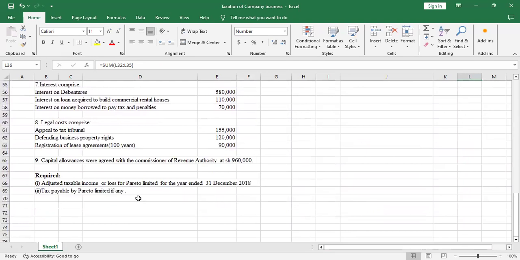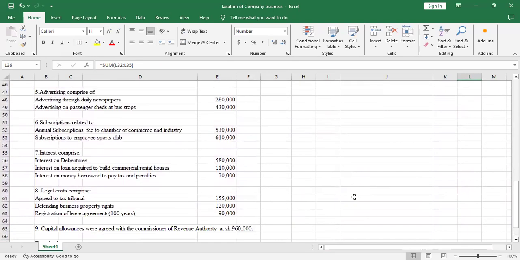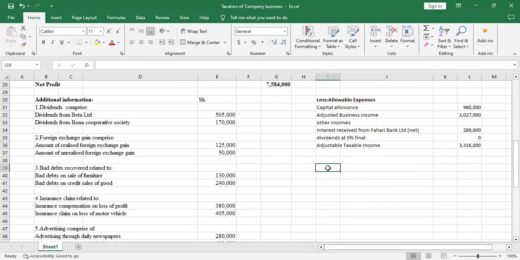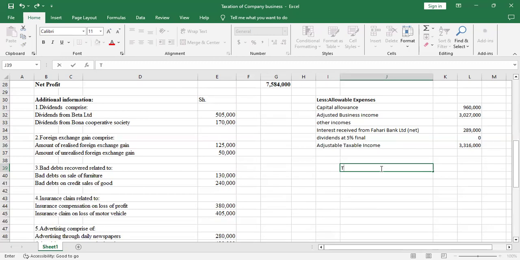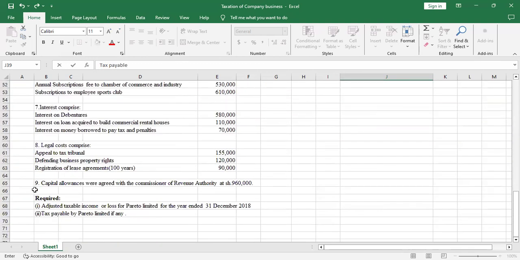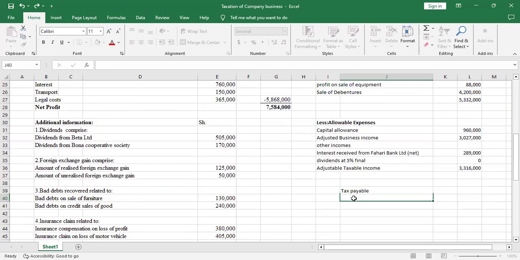Then we go now to tax payable, which is part Roman 2. The corporation tax will take 30%, but the examiner does not give it here. So we'll take 30% tax payable, equals 30% times the adjusted taxable income.